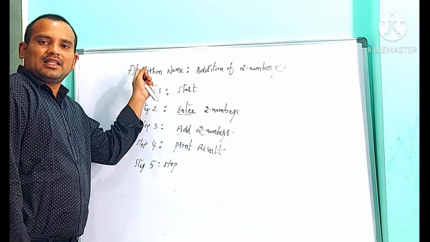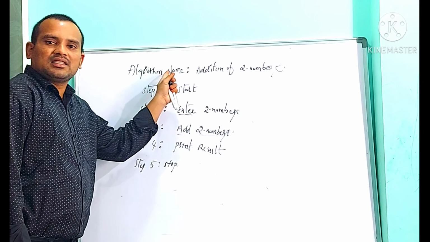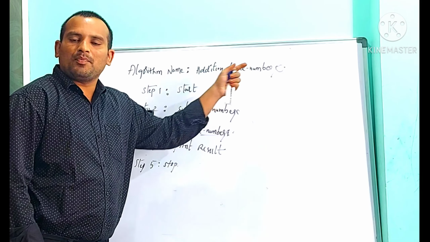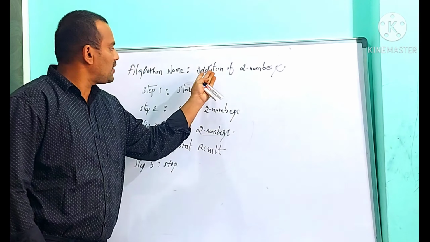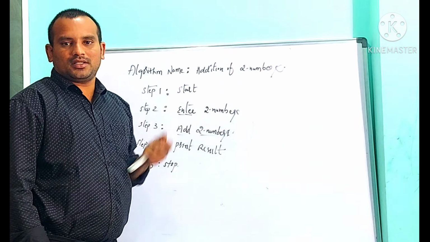First one is algorithm name. Algorithm name represents the problem which we are going to solve. My problem is I need to add two numbers. That's why I have written addition of two numbers.